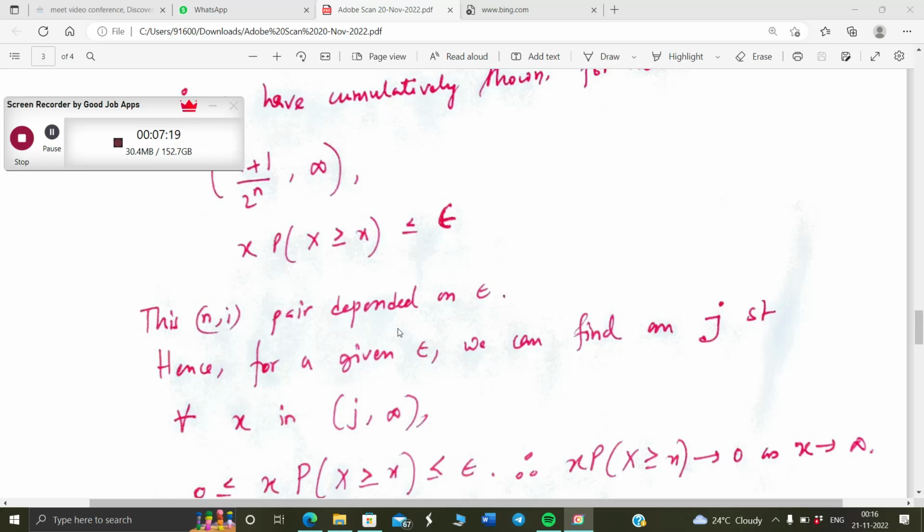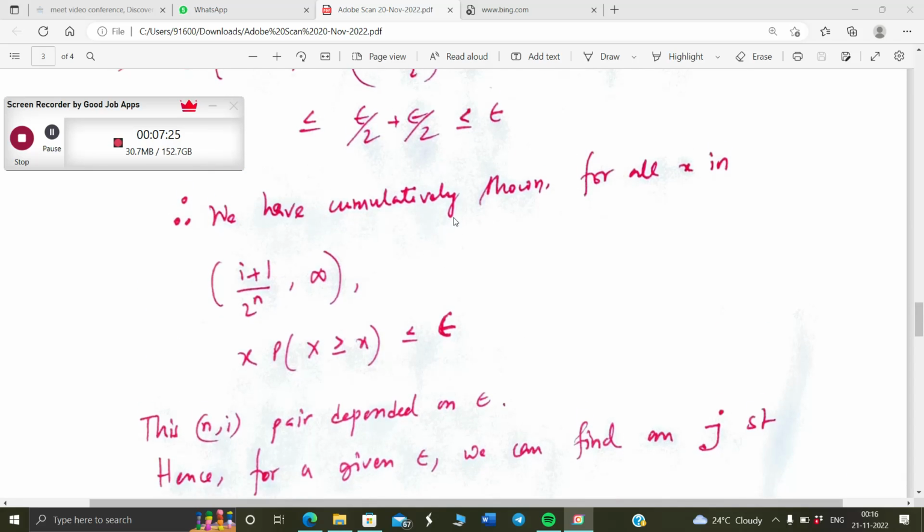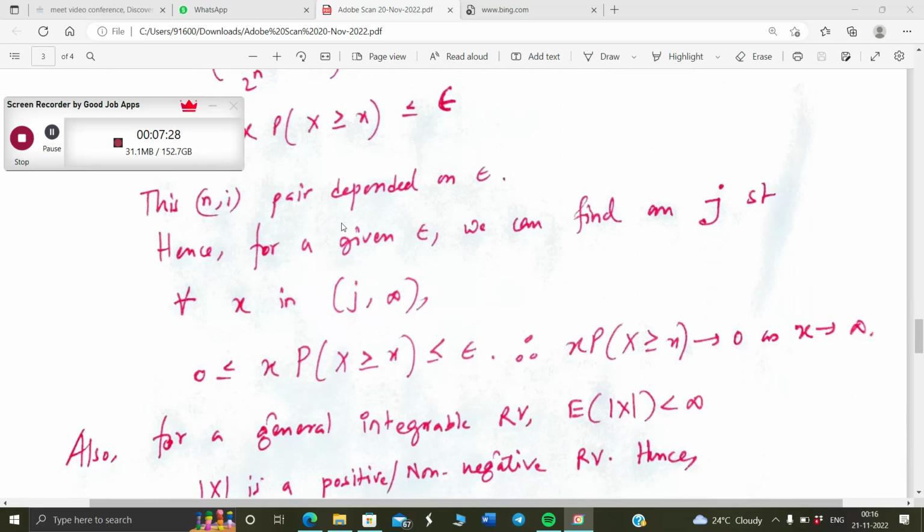So now we can go for the general result. Given epsilon, we can find a j, and j is basically n plus I plus 1 divided by 2 to the power n, so that for all x in j to infinity, we have this result: 0 has to be less than or equal to this number, because this number is totally positive, but this number is less than or equal to epsilon, which means that this number must go to 0 as x goes to infinity by the definition of limits.